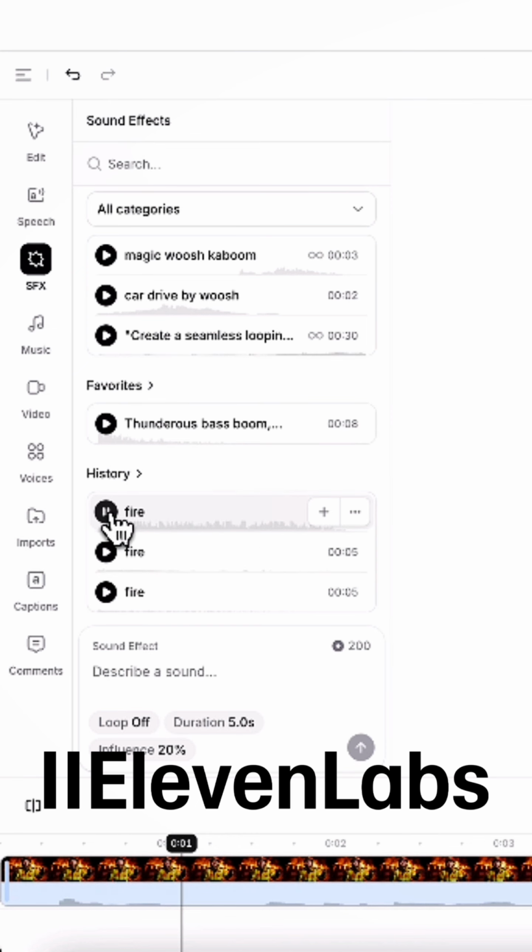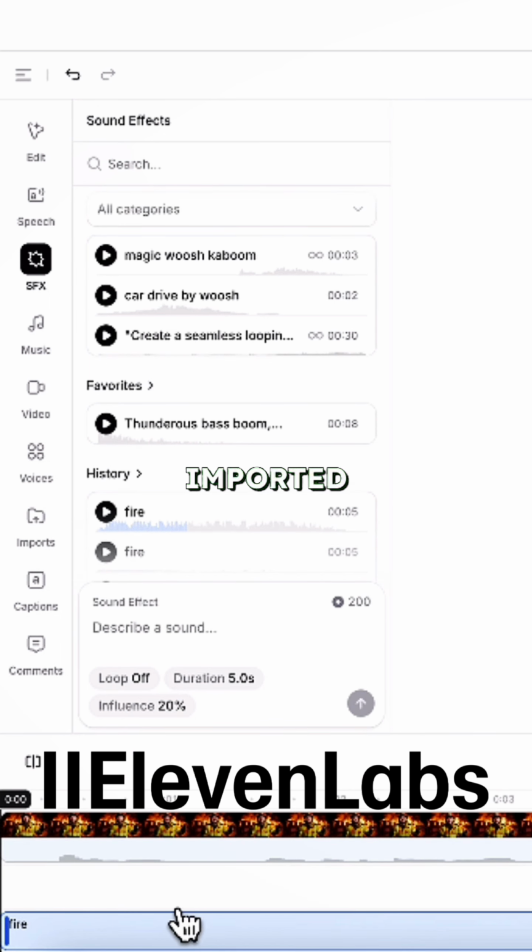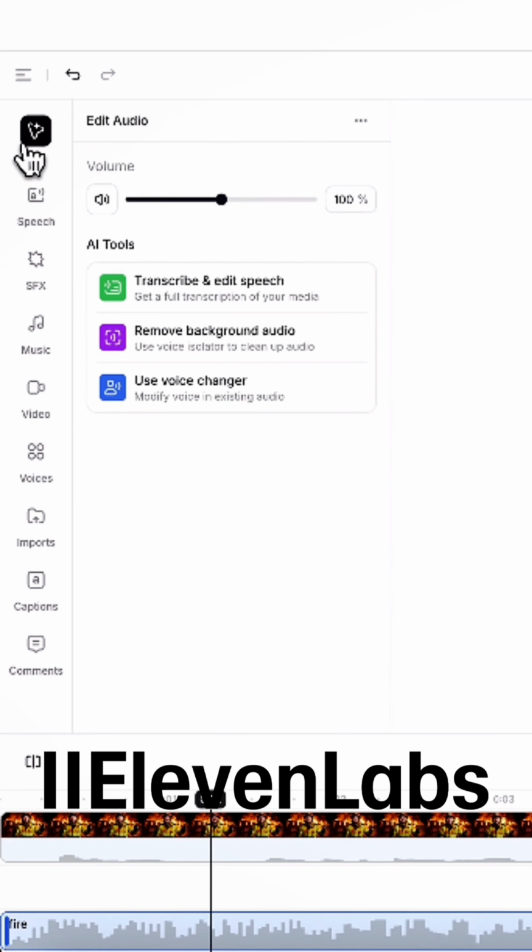So let's take a listen. This one sounds perfect, so I'm going to place my playhead at the beginning, click the plus sign on the sound effect, and it's now imported onto my project. If I click on it and then go to edit, I can adjust the audio. I don't want it to be too loud.